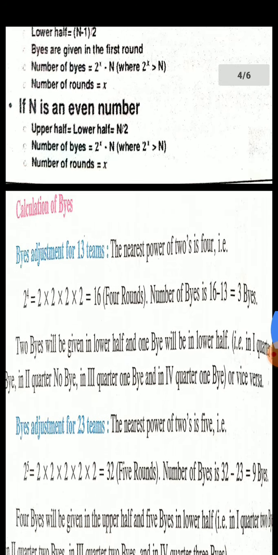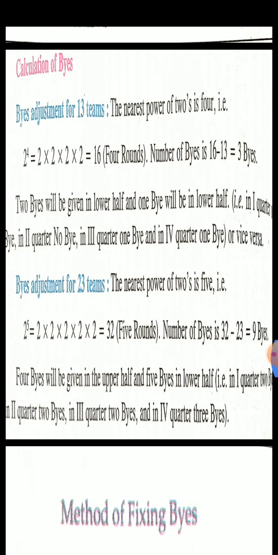How to calculate byes? Byes adjustment, suppose for 13 teams. The nearest power of 2 should be more than the number of teams. So we cannot take 8 because it is less than 13. So we will calculate the nearest power of 2 more than 13, that is 16, equal to 2 to the power 4, where the power represents x, which is the number of rounds.